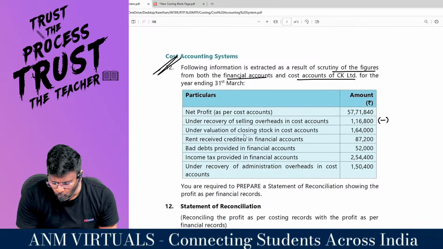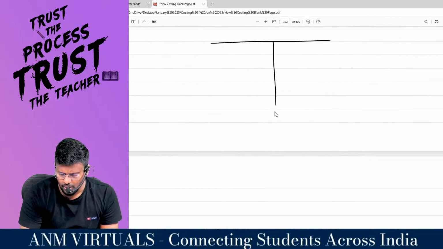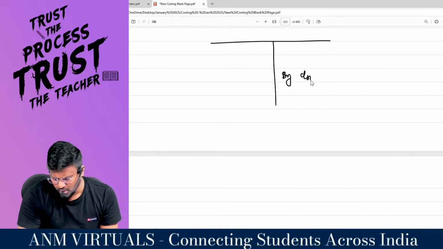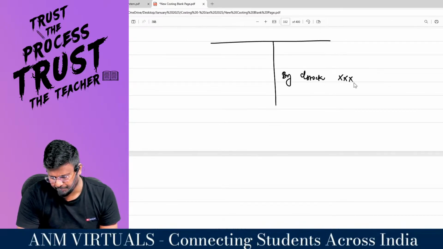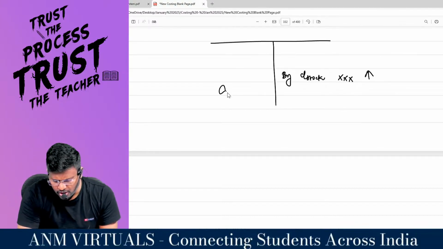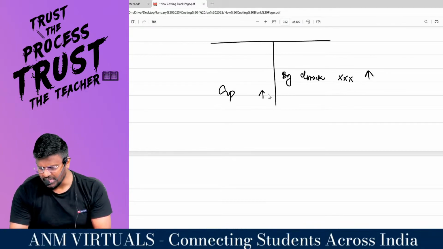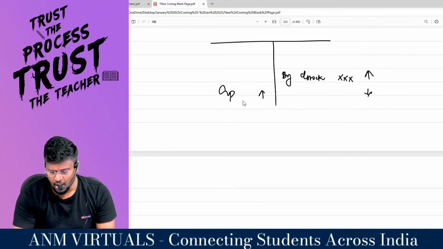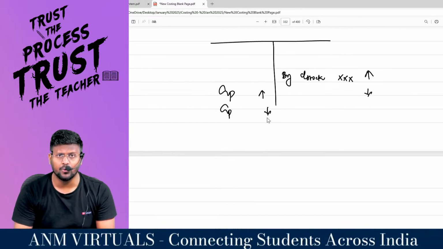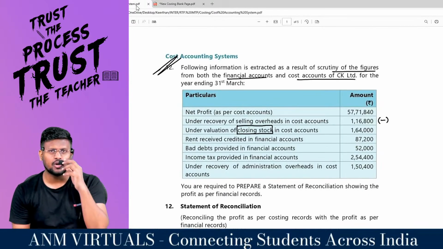Undervaluation of closing stock in cost accounts. As we all know, we have the trading account. In the trading account, we will write the closing stock, my dear lovable students. If the closing stock value is higher, gross profit automatically becomes higher. If the closing stock value is lower, gross profit automatically becomes lower. What has happened here? Undervaluation of closing stock in cost accounts.